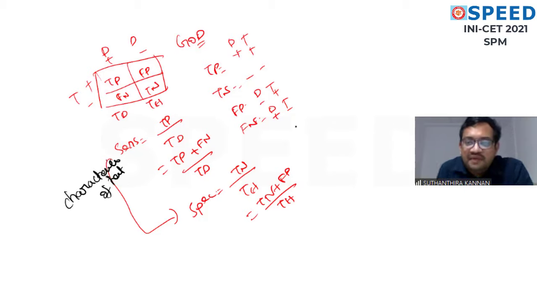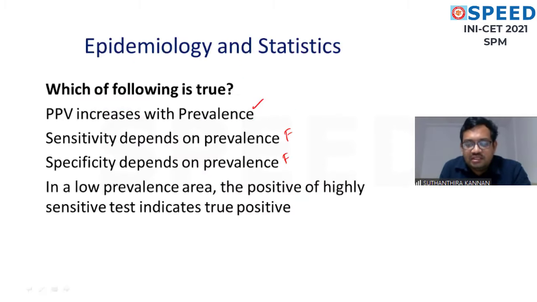Okay, PPV depends on the prevalence of the disease. Positive predictive value is directly proportional to prevalence. As the prevalence increases, positive predictive value increases. So that is the answer. In a low prevalence area, a positive result on an ideal sensitivity test indicates true positive. No. Because I already told you sensitivity has no role with prevalence, so we cannot comment on that. So this is also a false statement.